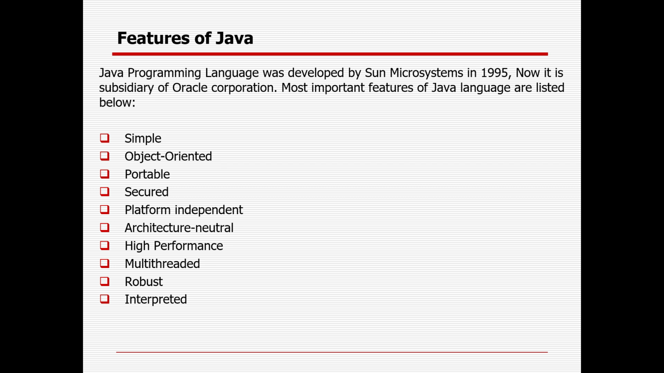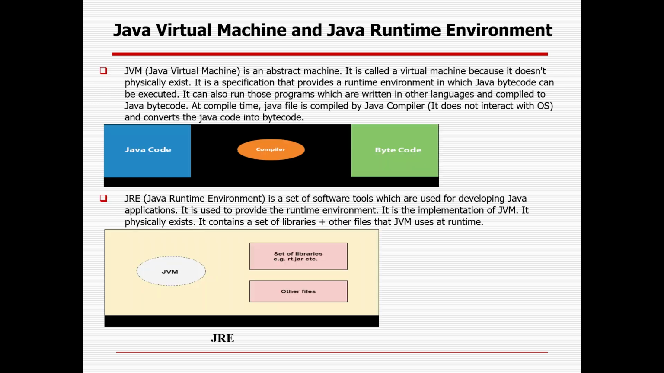And the last important one is interpreted. The Java bytecode is translated on the fly to native machine instructions and is not stored anywhere. The development process is more rapid and analytical since linking is an incremental and lighter process. So these are the different features that make Java very popular in the market and in the world. Okay, so this is the architectural view.